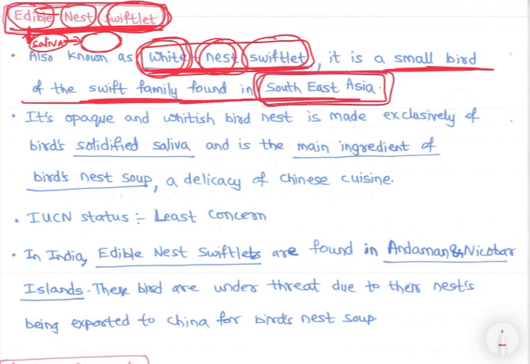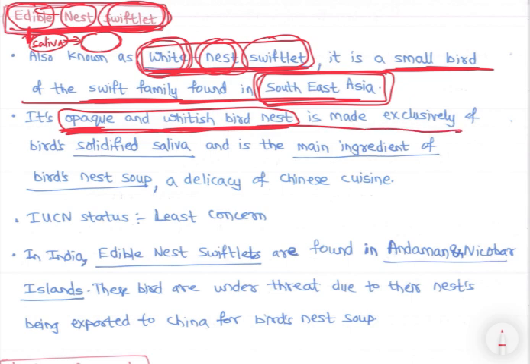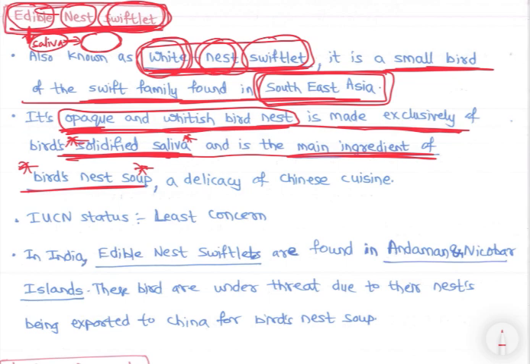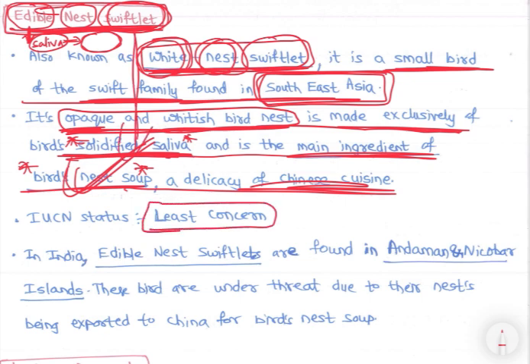It's an opaque and whitish bird nest made exclusively of the bird's solidified saliva, and is a main ingredient of bird nest soup, a delicacy of Chinese cuisine. So that is why these birds are exploited for this nest. That makes its IUCN status least concern, because in Southeast Asia they grow them.